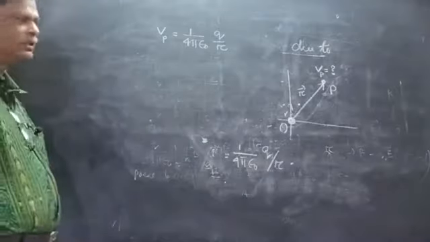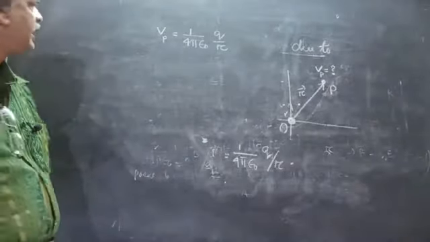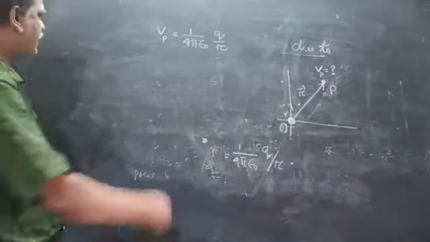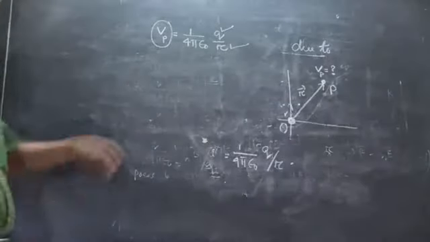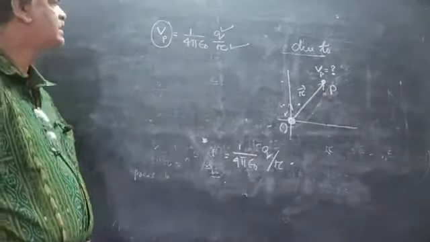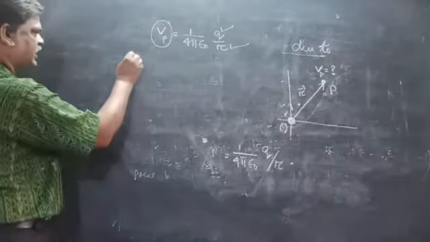Let us see what we get from this expression. The potential at a point depends upon q and on r, because this is for an air medium or vacuum.